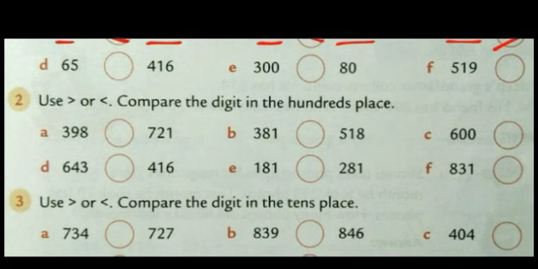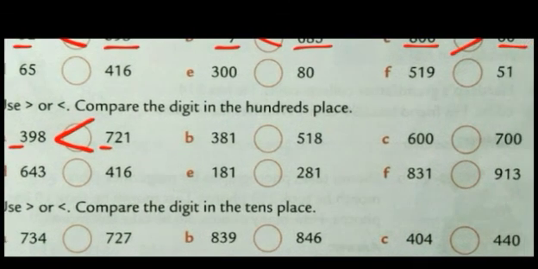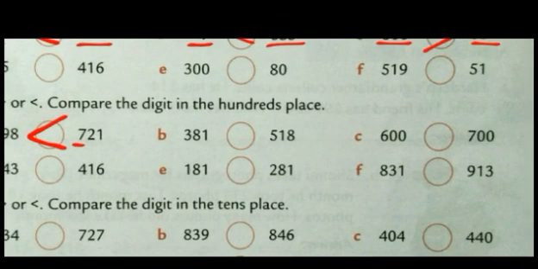See the first one. In the 100 place it is 3 and here it is 7. So 3 is greater or 7 is greater? 7 is greater. So that means 721 is greater. We have to compare the place value in the 100 place. Now see the second one. Here in the 100 place it is 3 and here it is 5. 3 is greater or 5 is greater? 5 is greater. So that means 518 is greater than 381.